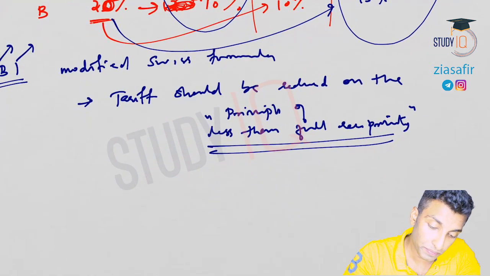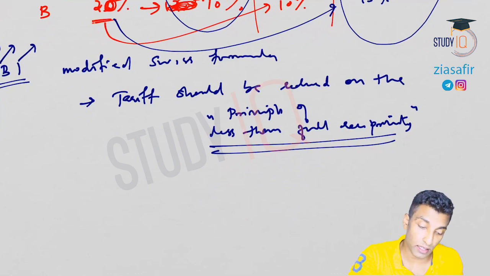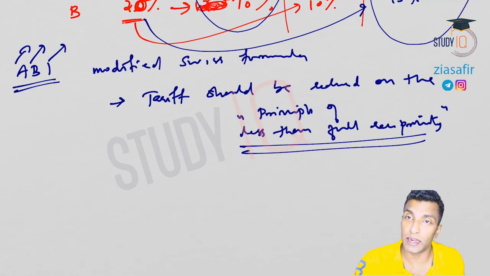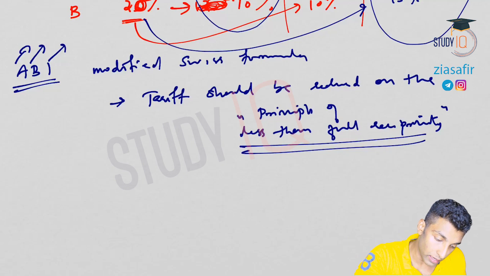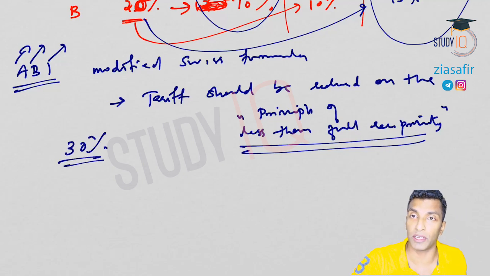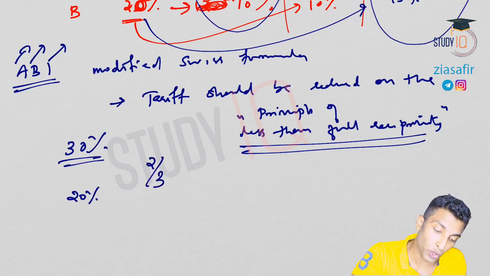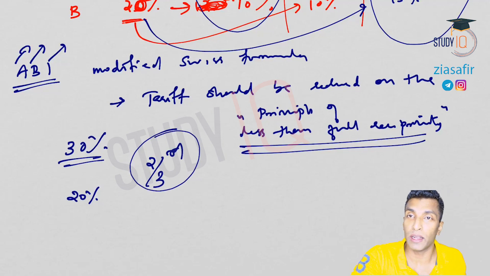How modified? See, let's suppose what they are saying is, developed countries, you do first, then we will reciprocate it. But when we reciprocate it, we won't reciprocate it fully. Like let's suppose you are doing 30%, we will not do 30%, we will do 20%. So we will do 2/3 of what you do. That's why all the calculation now is going to be 2/3.